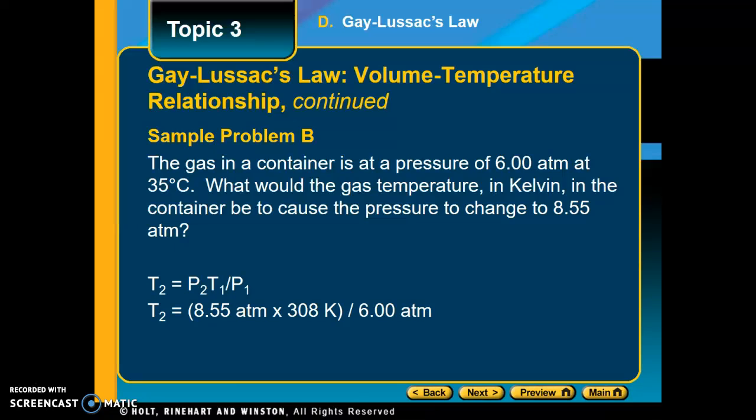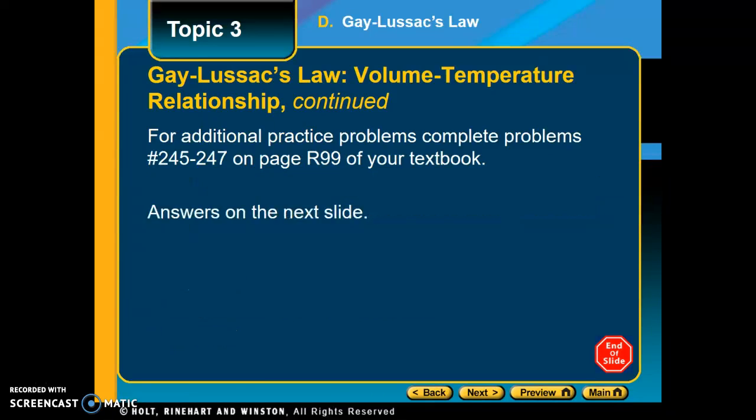So plugging in the second pressure times the first temperature, remember we cross multiply, and then divide by the 6.00 atmospheres, we get 439 K. The initial temperature was given to you in Celsius, but notice that the problem wanted it in Kelvin, so we can just leave it as 439 K. If they wanted it in degrees Celsius, then you just have to subtract 273 to get your answer in Celsius.